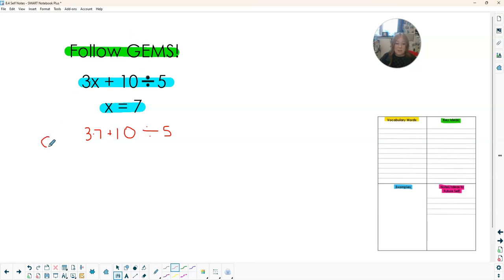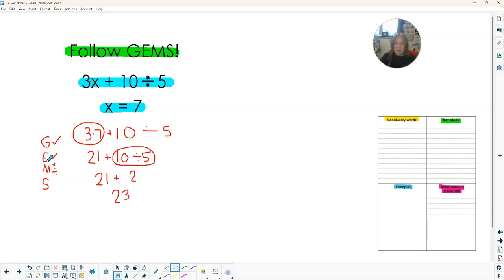So we're following GEMS, so we're going to use our little checklist. That's still the same. So I don't have any groups. I don't have any exponents. So we're looking to multiply or divide, just like we read. So here's 1, 3 times 7 is 21, and I bring everything else down. And we're still on M, this is add, but here we have divide. So now we're doing 10 divided by 5 is 2. Bring down the plus 21, now we're at 23.